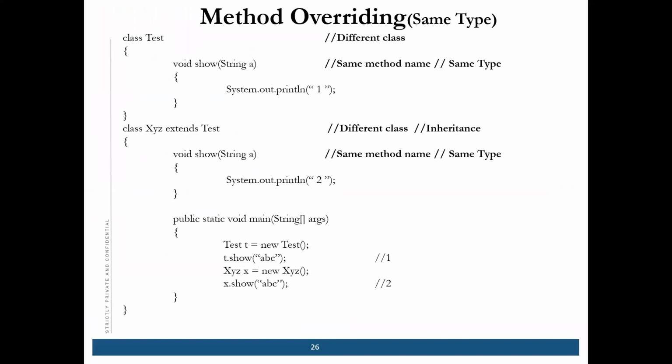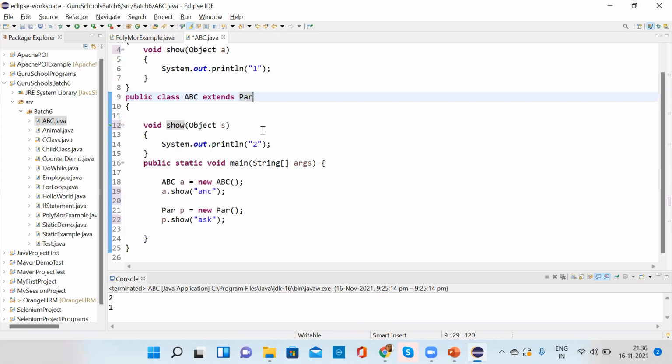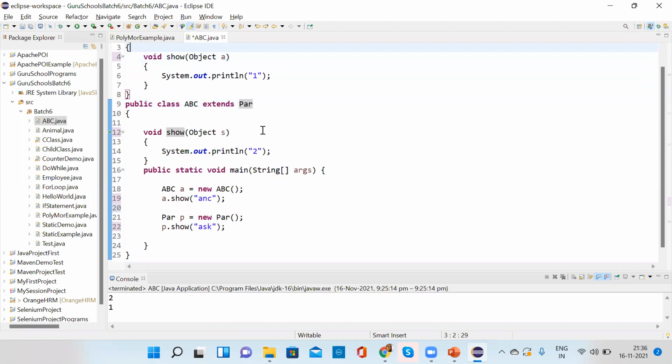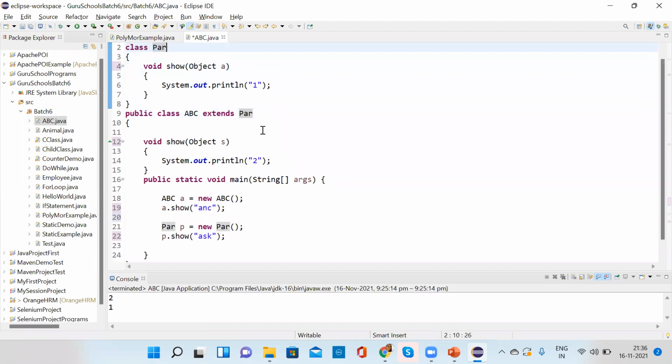Now, if we see here, first of all we created an object of ABC, and then we called a.show. We called the child method. So Anu asked why we are creating an object of the parent class to call the show method. If we call a.show, we call the child method, and we cannot call the parent method with the child class.